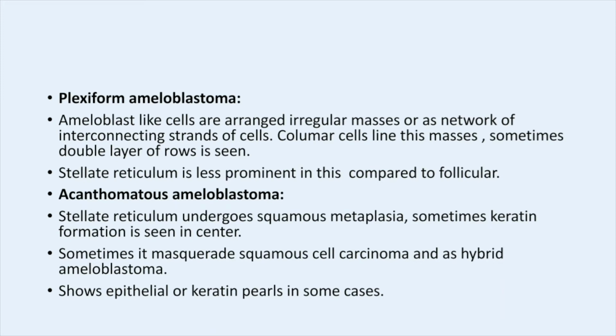Normally we will see a single layer of columnar cells, but in some cases we will see a double layer of columnar cells. And stellate reticulum is also present, but it is not as prominent when compared to the follicular type.